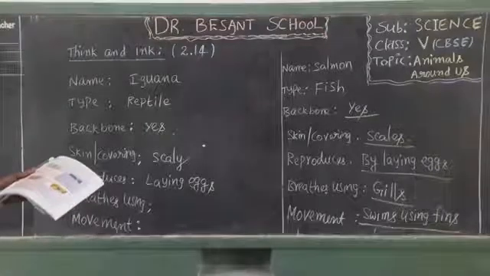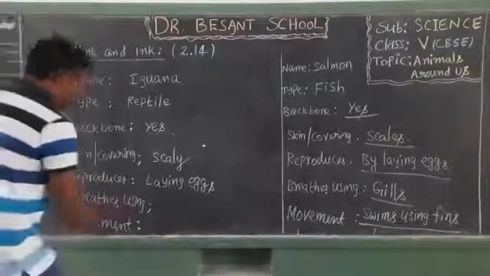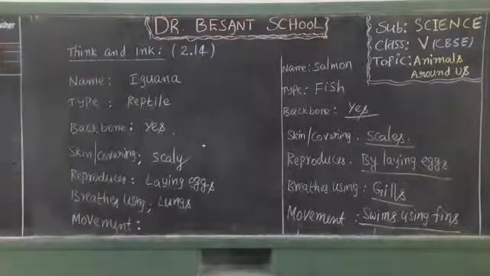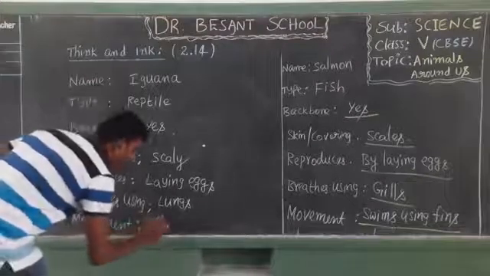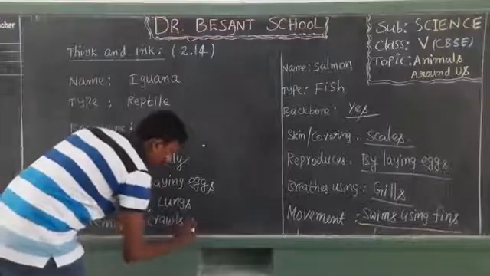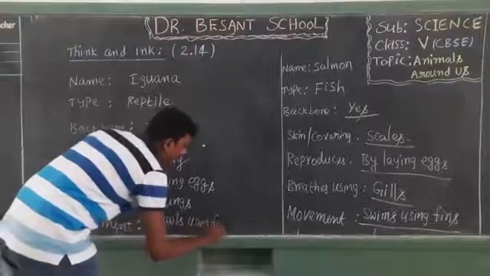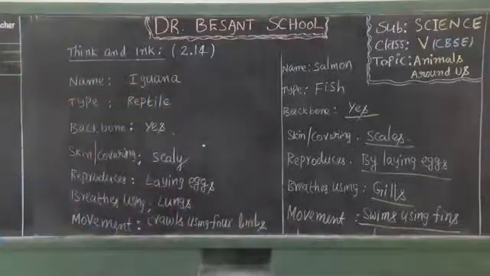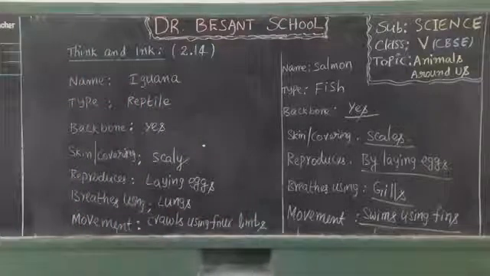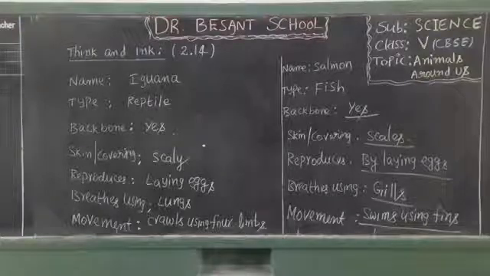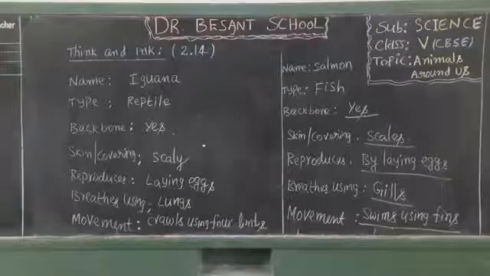And next, breathes using. It breathes using lungs. Okay, what next? Movement. Their movement we can describe as crawls using four limbs. Crawls using the four limbs. Okay, my dear students, note it down. The next category of animal is iguana. It is a reptile. It has a backbone. That's why we write it as yes. Isn't it?